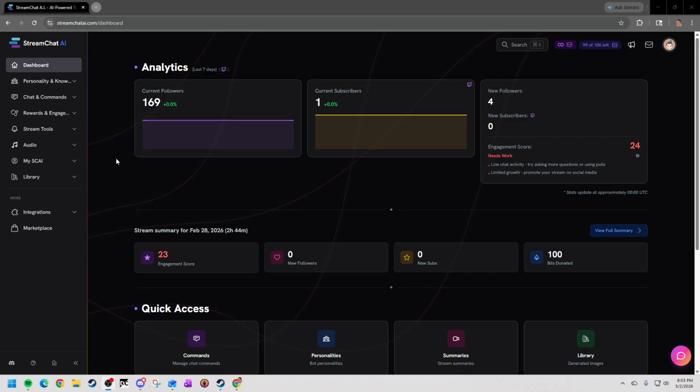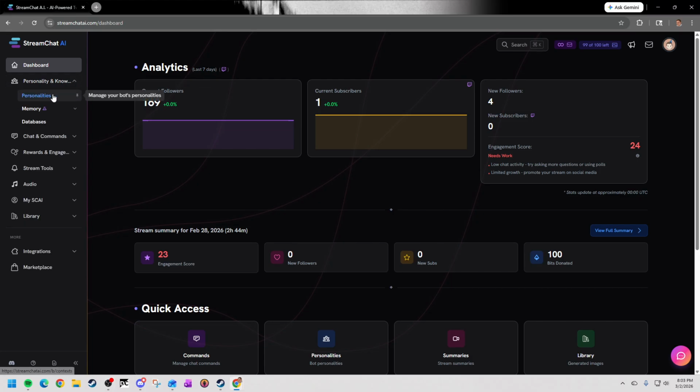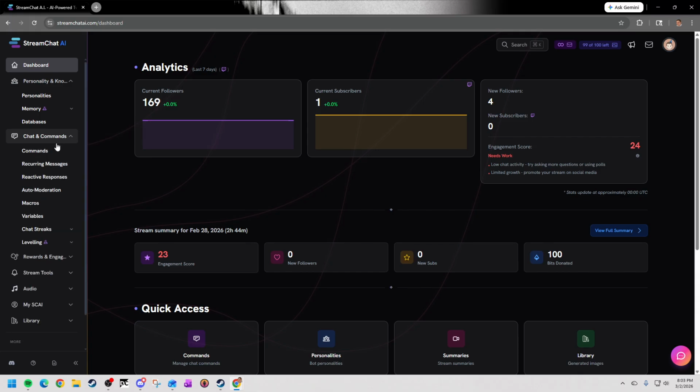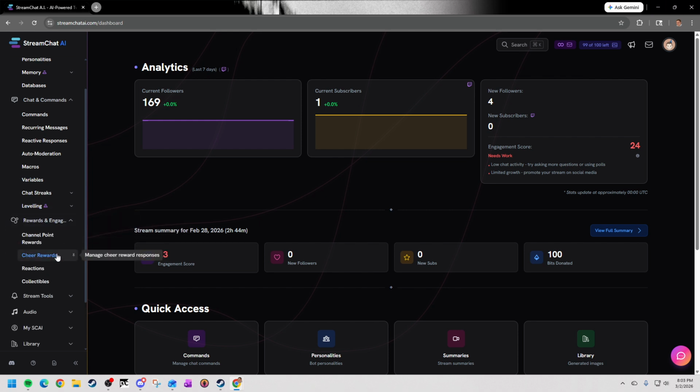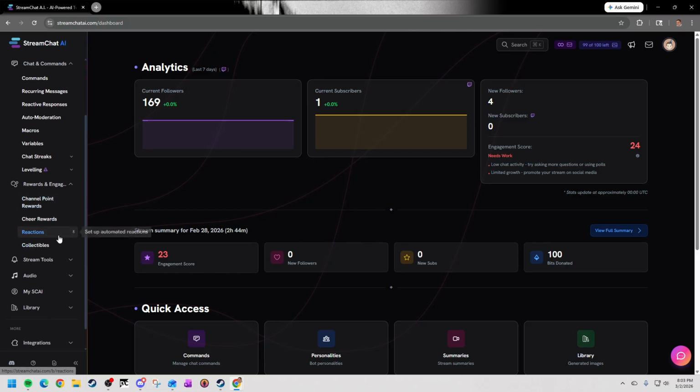Alright, so the first update that we have is another rework to the menu bar on the left hand side. You can see now we have personality and knowledge, which combines our personalities, memories and database. Chat and commands, for commands, recurring messages, reactive responses, moderation, macros, variables, chat streaks and leveling. Rewards and engagements for channel rewards, cheer rewards, reactions, ignore collectibles, maybe something coming soon.